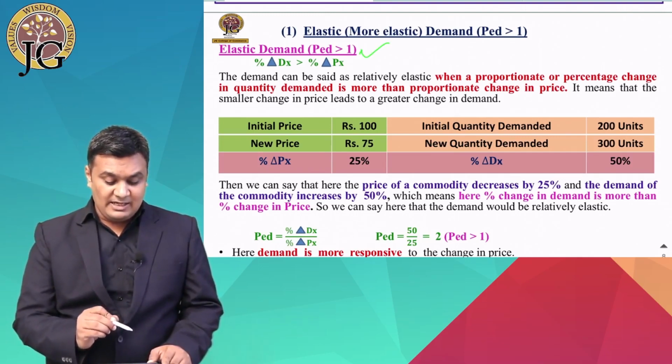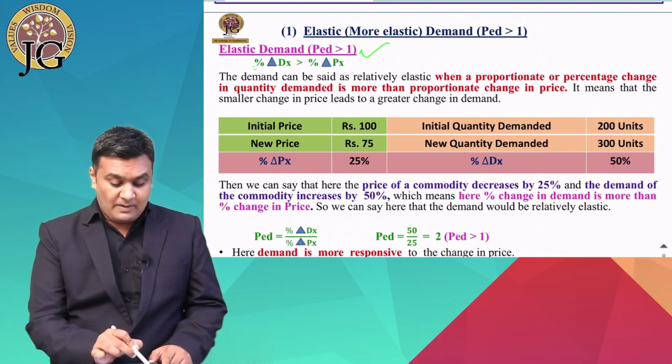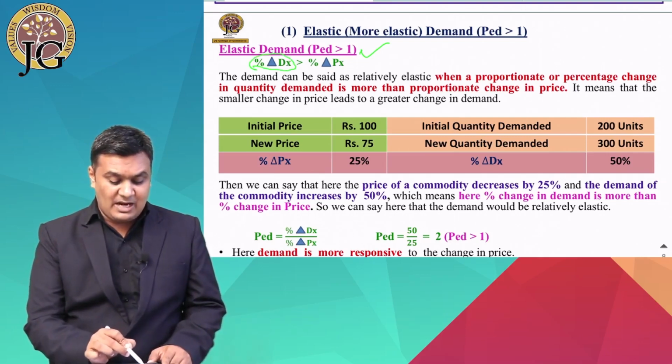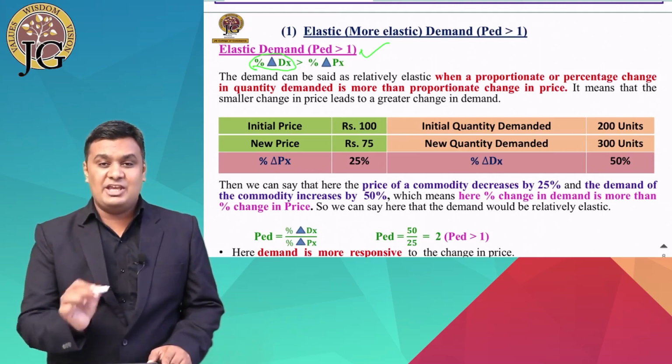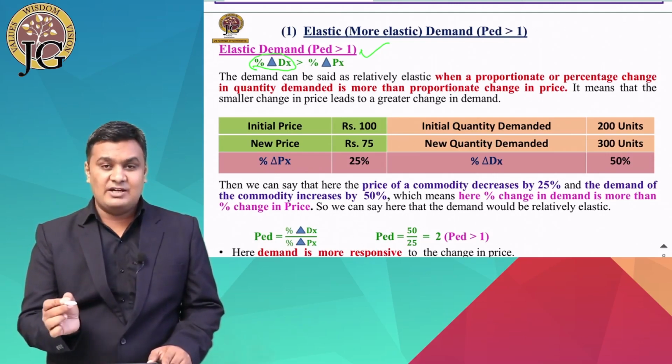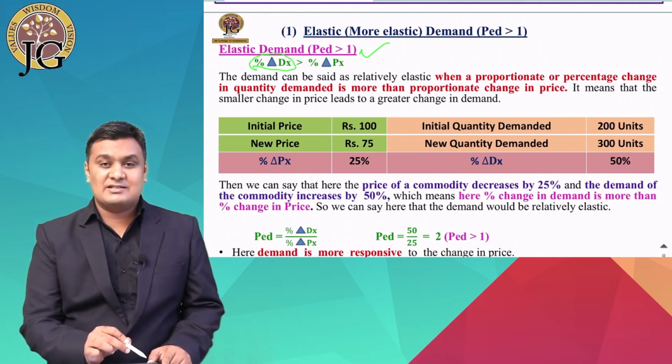Elastic demand means when the percentage change in demand of X, here the symbol is percent, and this triangle represents delta, and delta represents change. So how can we read this? This D represents demand and X is a commodity.